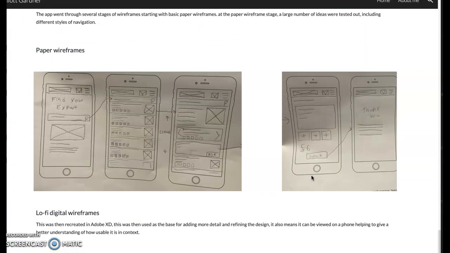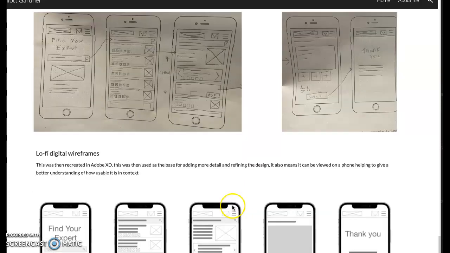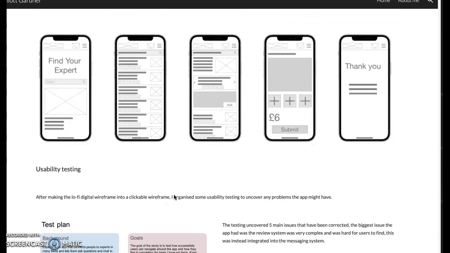Then we moved on to drawing out wireframes. I did a bunch of wireframes before I got to the set that I was happy with, and then moved through to higher quality, so we went to digital. Then those digital wireframes were made into a basic prototype that could be tested with some users.